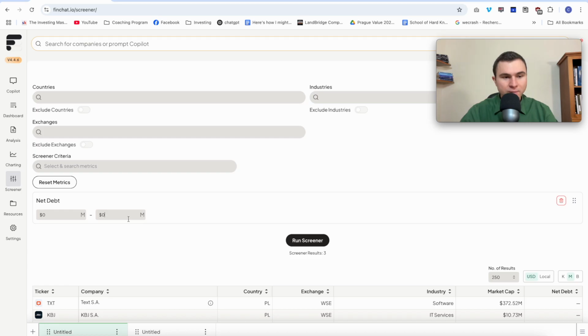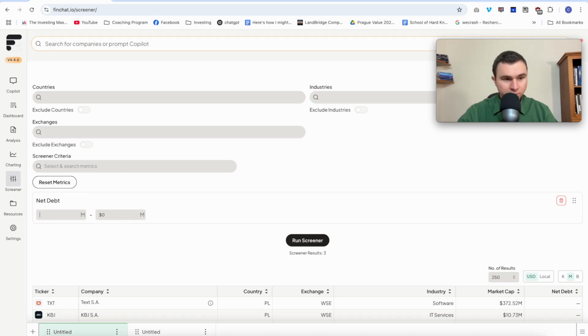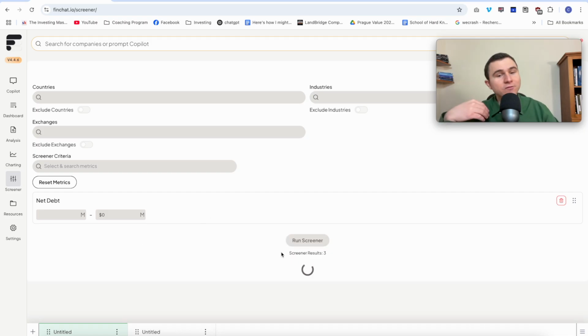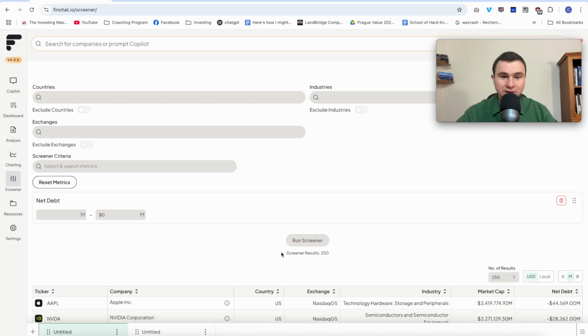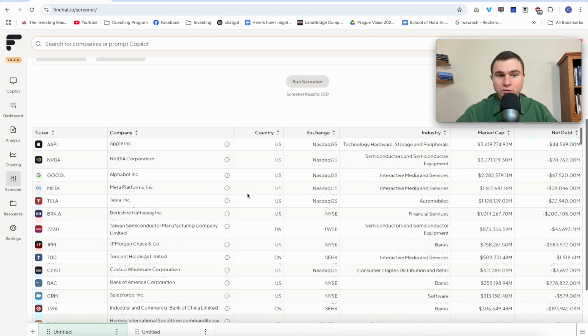So let's put a maximum of 0, and minimum, let's put nothing. So minus infinity. That will mean that the net debt is negative. So that's a net cash. And if I click on run screener, you will have thousands of results. The maximum of this website is 250 results. So that should be it for the first filter.